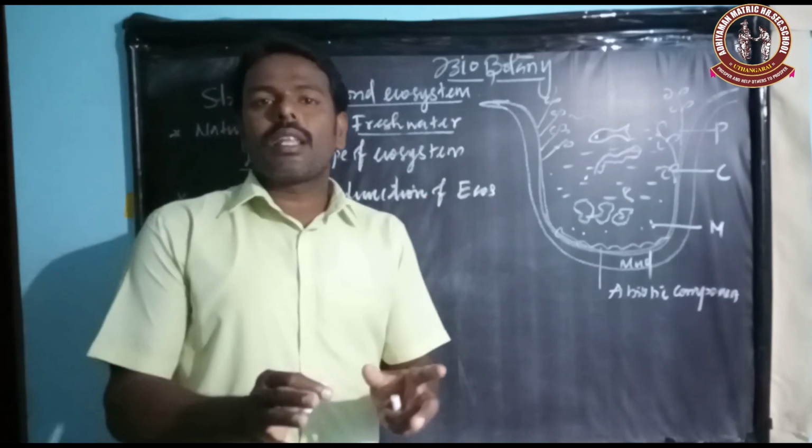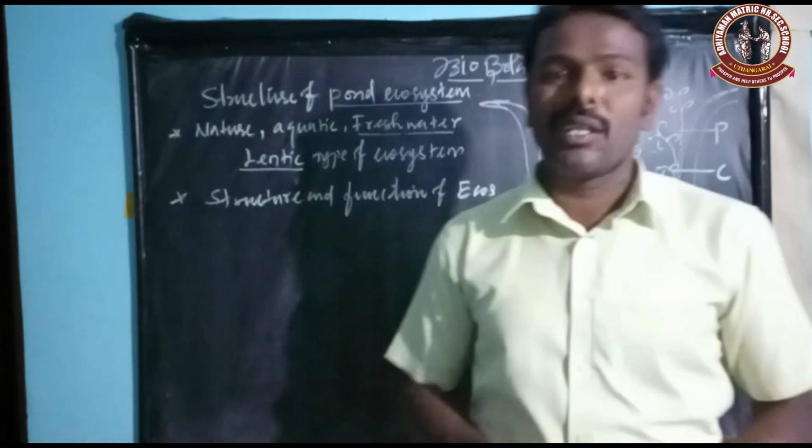Then what are the major components found in the ecosystem?